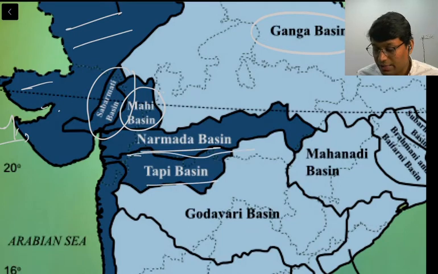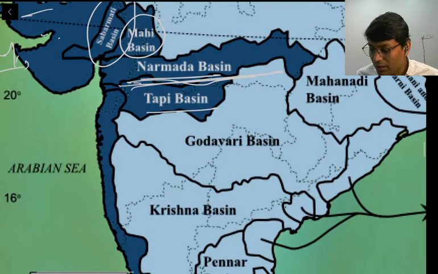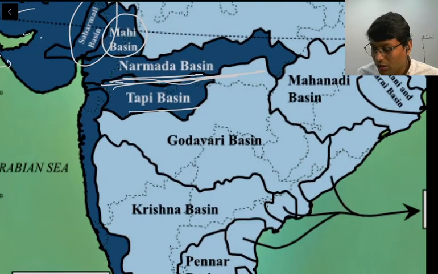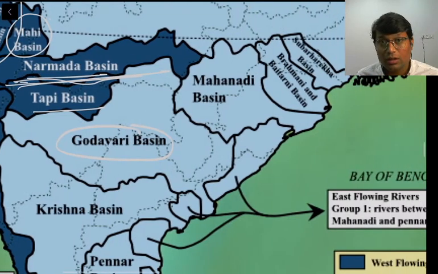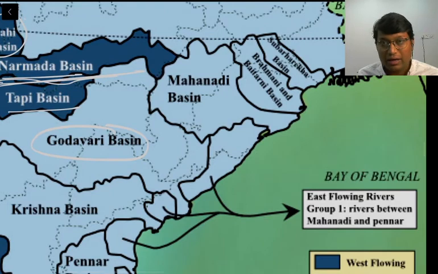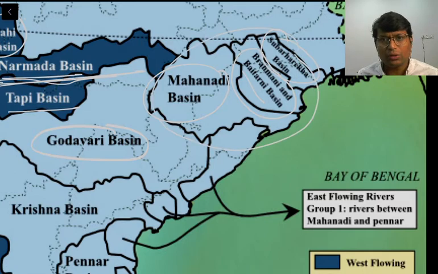On one side of Satpura there is Narmada river which flows, and on another side there is Tapi river, right? In a major portion of Maharashtra, there is Godavari Basin. In Jharkhand, Chhattisgarh and Odisha, there is Mahanadi Basin. Similarly, there are Brahmani and Baitarani Basin and Subansiri Basin. These are all rivers in this particular part of Central East India.